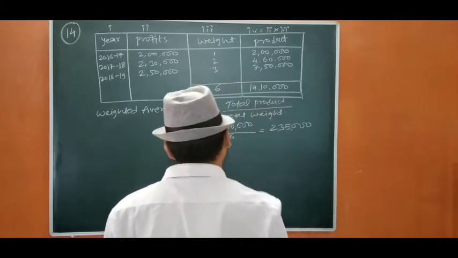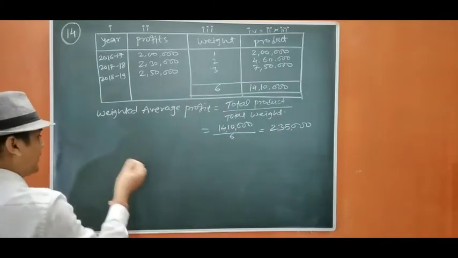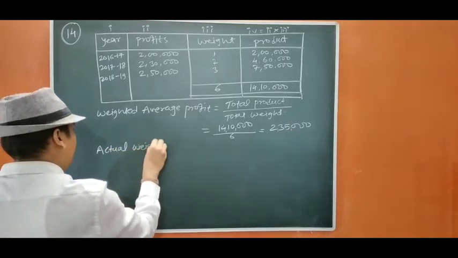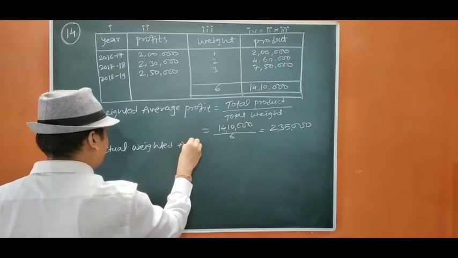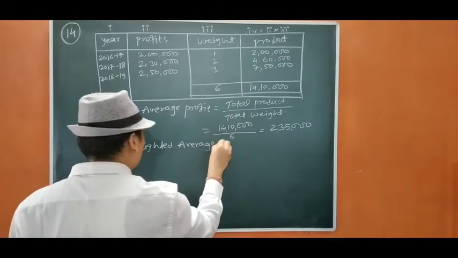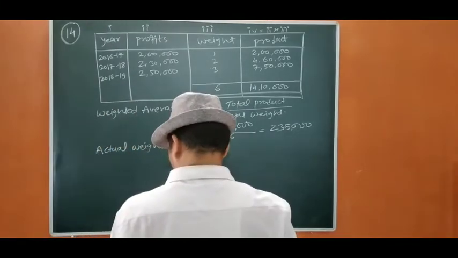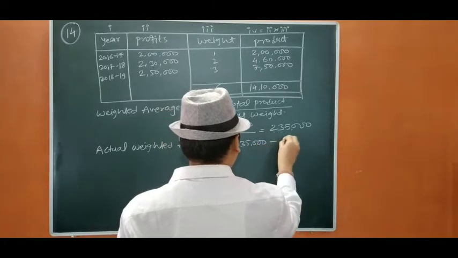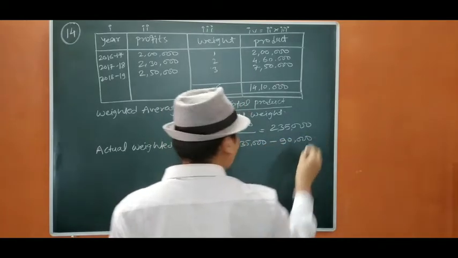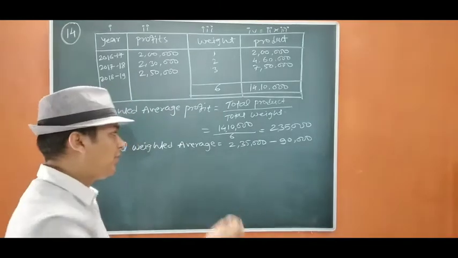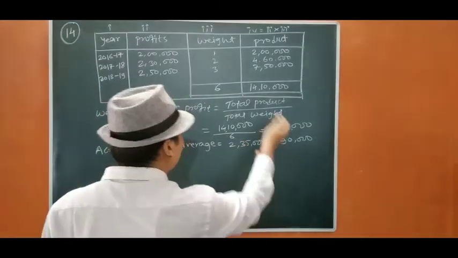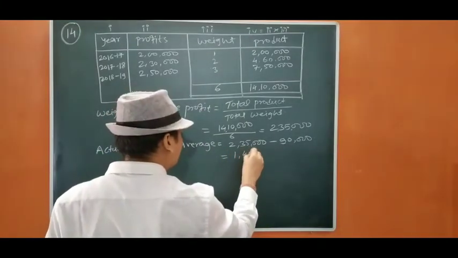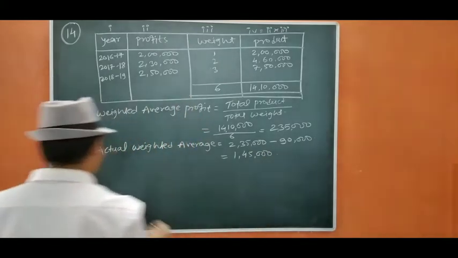2 lakh 35,000. Now we are going to deduct to calculate the actual weighted average, because we have to pay the remuneration to partners, 90,000 per annum. Okay, so from this 2 lakh 35,000 we are going to deduct the remuneration 90,000. I have explained in my basics why I am going to deduct here. Or you can deduct from each and every profit, but this is the best way to do so. So I have deducted here.